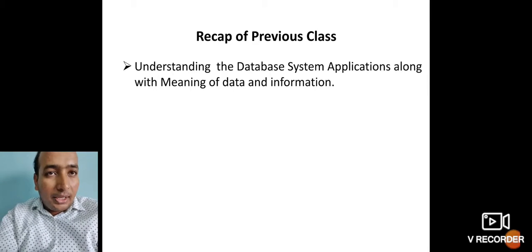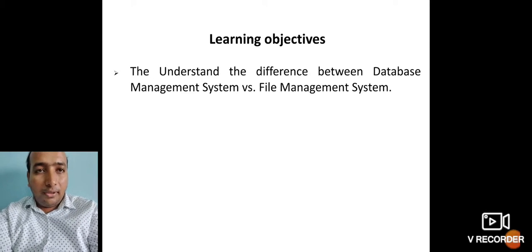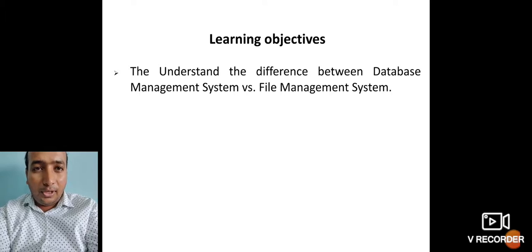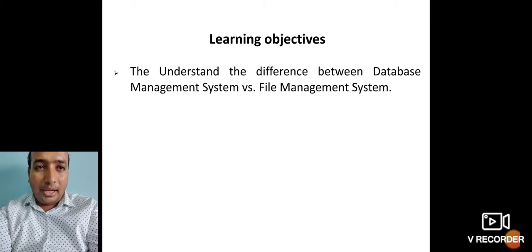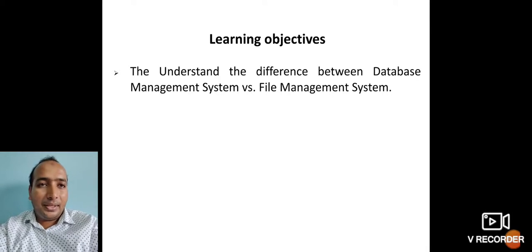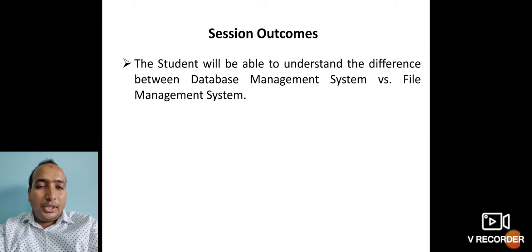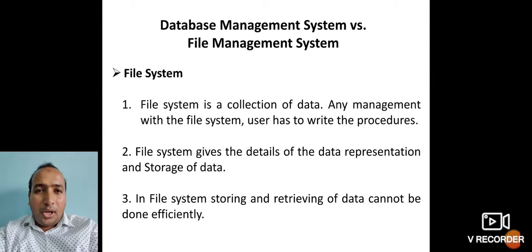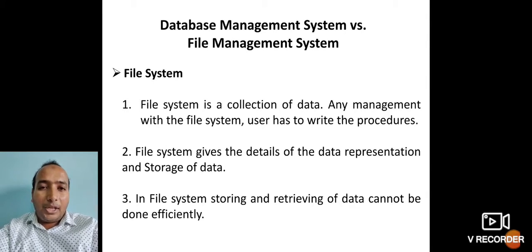So dear students, in today's session, the learning objective is to understand the difference between your database management system and your file management system. The session outcome is that the student will be able to understand the fundamental or basic differences between the database management system versus the earlier file management system. So now let us have our session on the file management system versus your database management system.